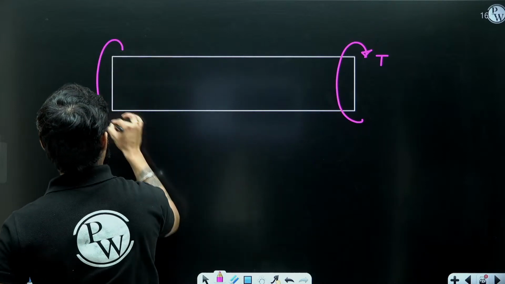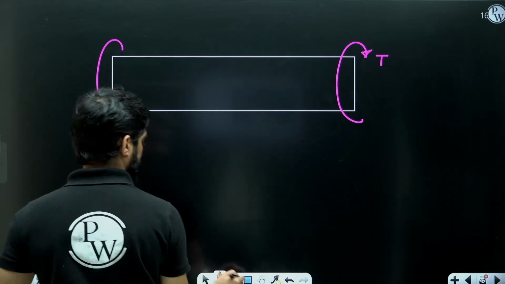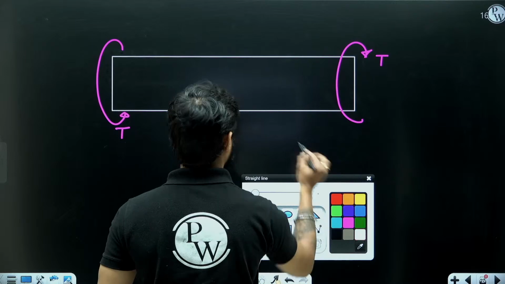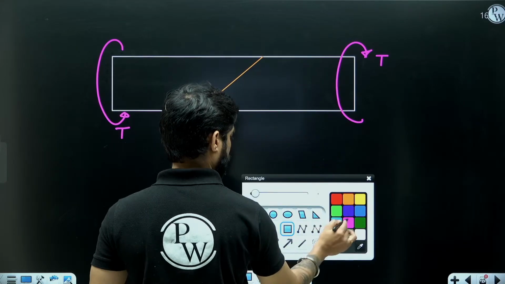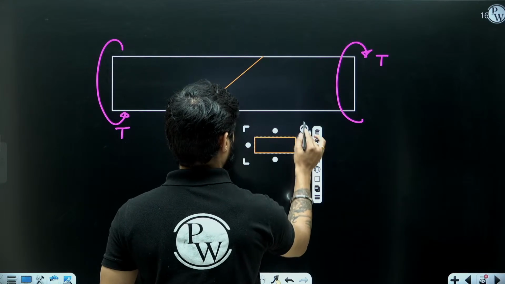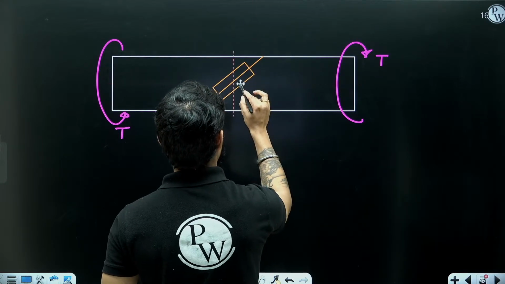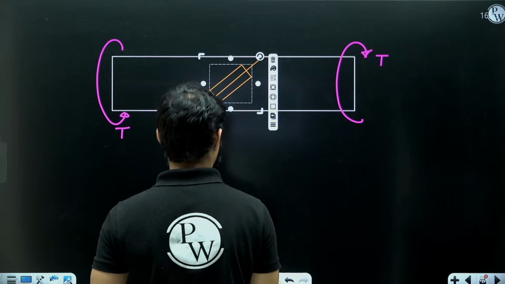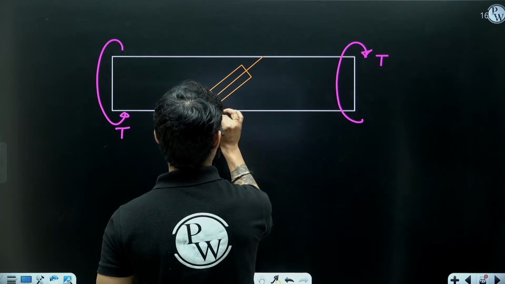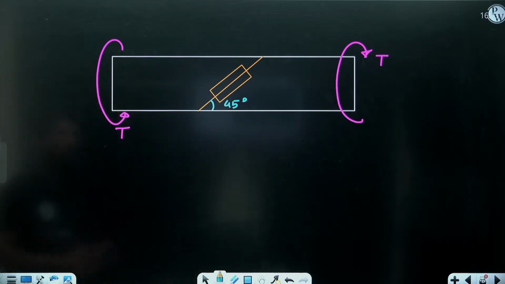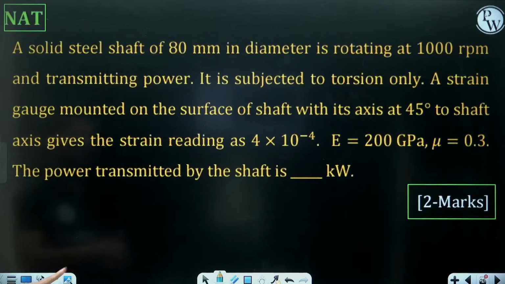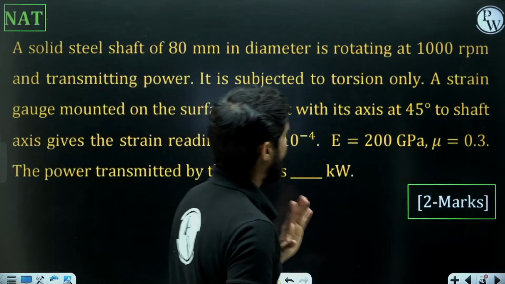And we have mounted a strain gauge at 45 degree. So at 45 degree, we are getting the strain reading 4 into 10 to the power minus 4.